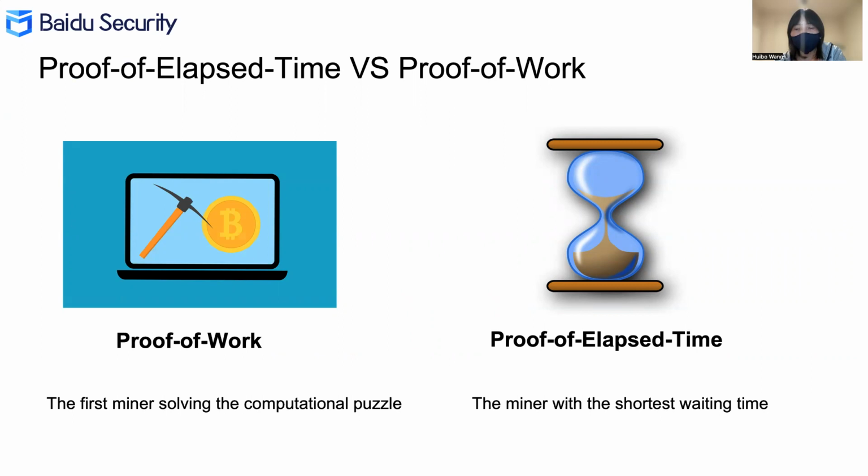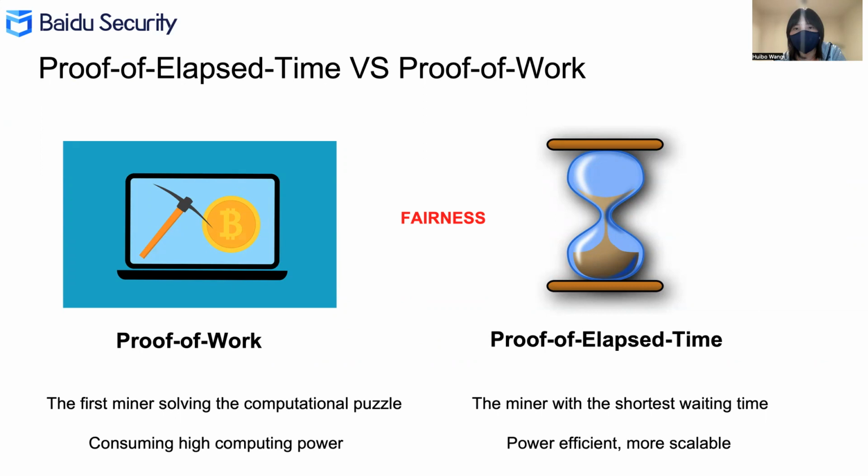In Proof-of-Work, the first miner solving the computational puzzle will be the winner of the leader election, be able to commit a block, and be rewarded. In Proof-of-Elapsed-Time, the miner with the shortest waiting time would end up being the winner to commit a block and be rewarded. For both, the core principle is fairness. Fairness means each node in the blockchain network has the same opportunity of winning the leader election.